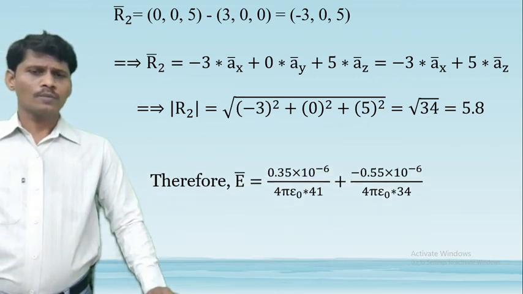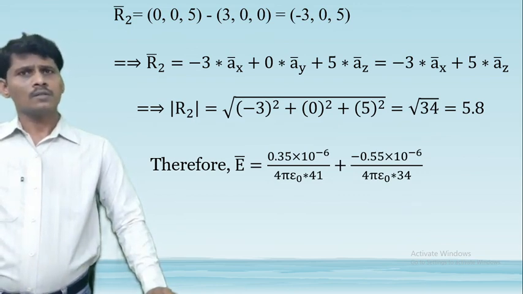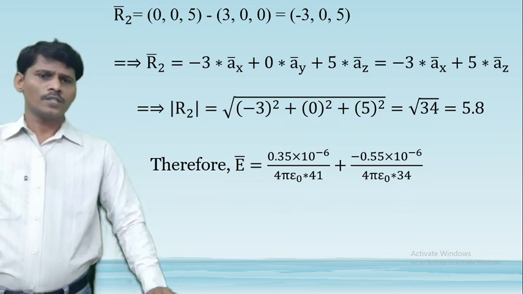Substitute the Q1, Q2, R1 square and R2 square values into this equation.